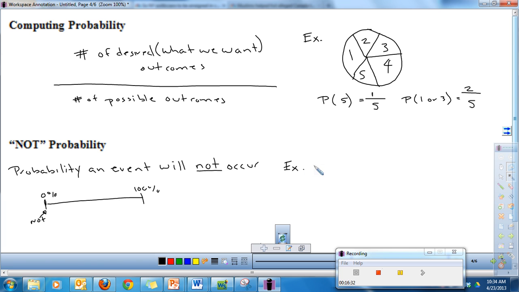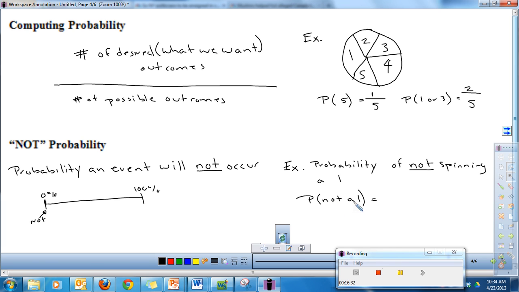So let's use this same spinner from above, and let's think of this example. Okay, what if I asked you, what is the probability of not spinning a 1? So I might write that as the probability of not a 1. When we do this, we're going to say, okay, the desired number of outcomes.